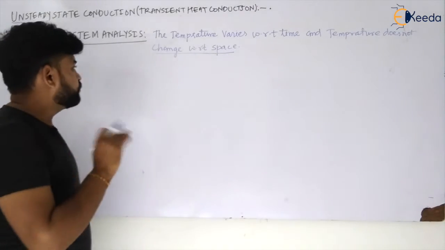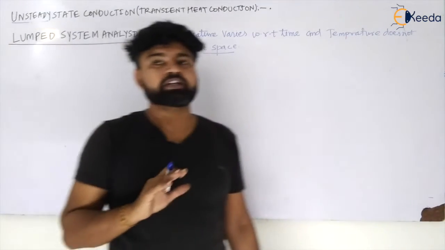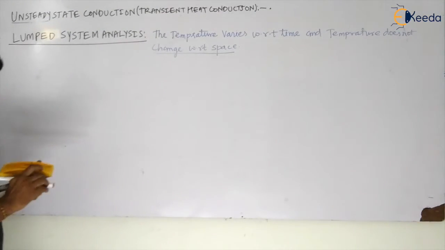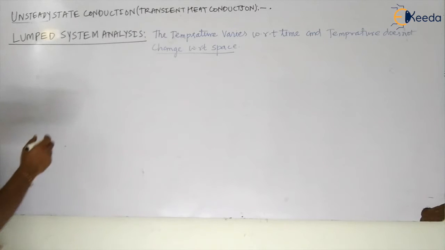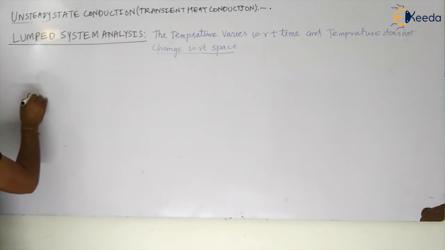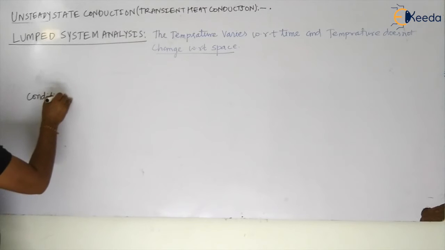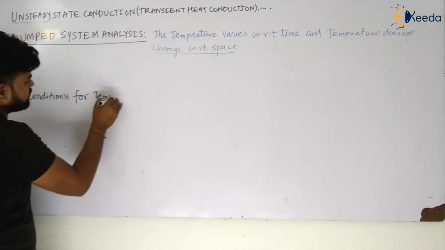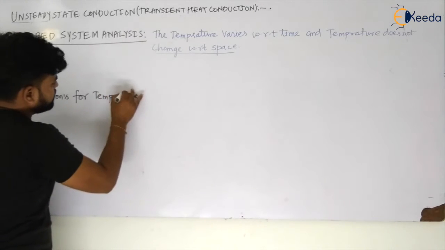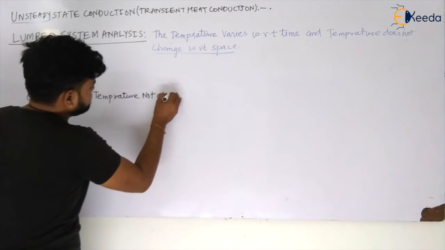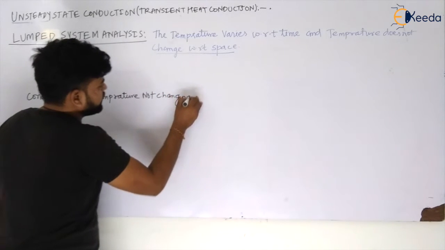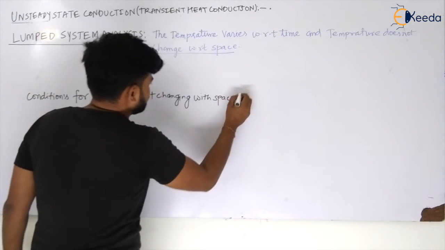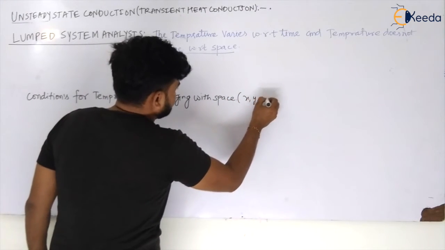Let us see. What are the conditions that the temperature will not vary with respect to space? Let us see the conditions for temperature not changing with space, my dear student, that is your x, y, z.